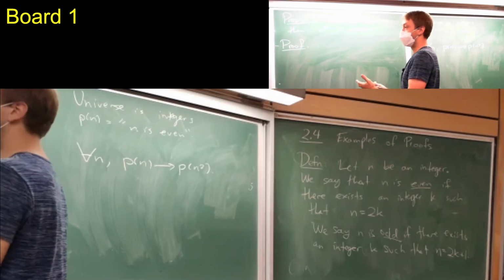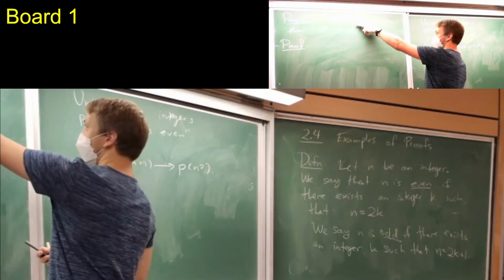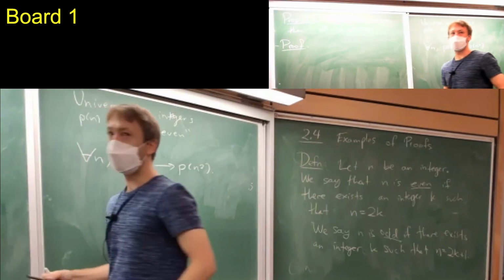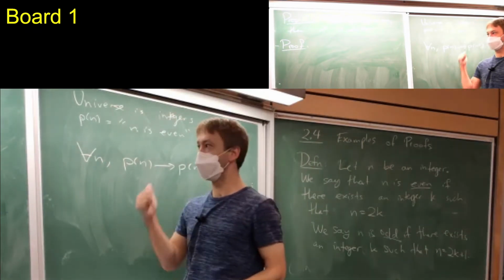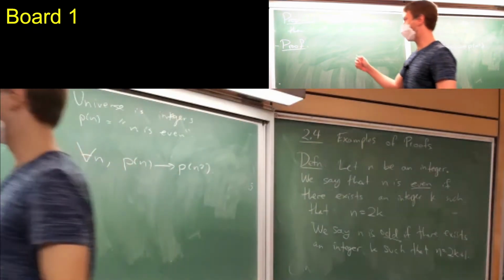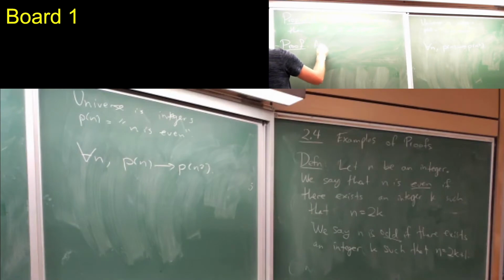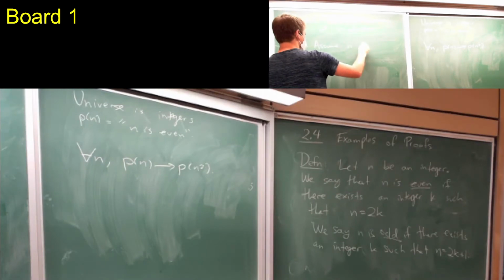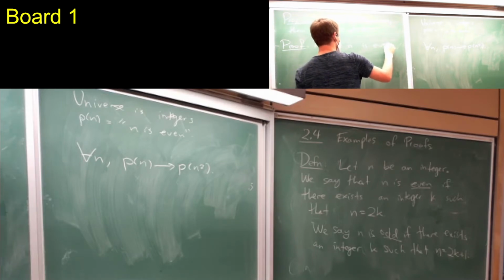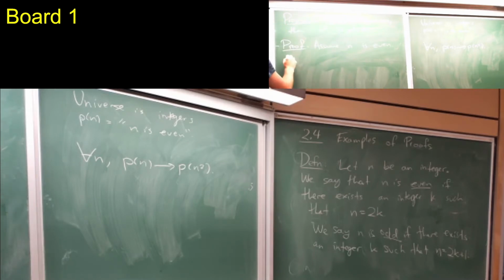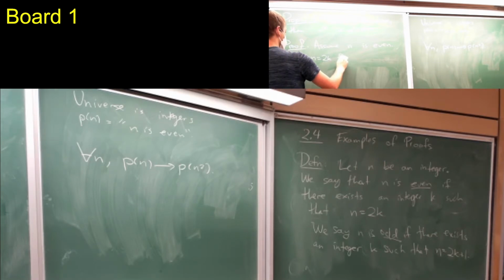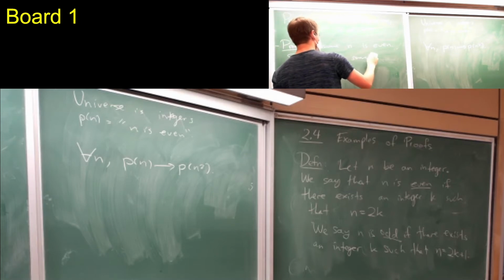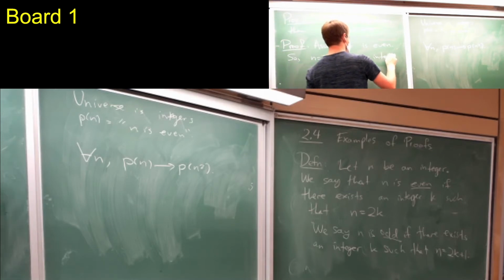So you have to start at the beginning, by writing down what it means for n to be even, which goes back to the definition. So assume, or suppose, n is even. By definition, we can write n as 2k for some integer k.